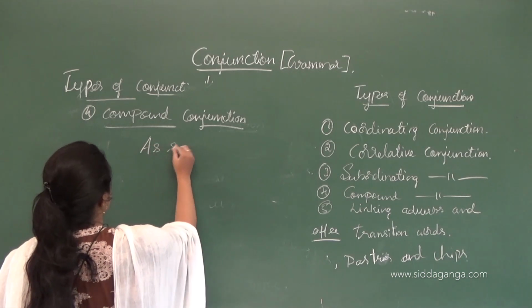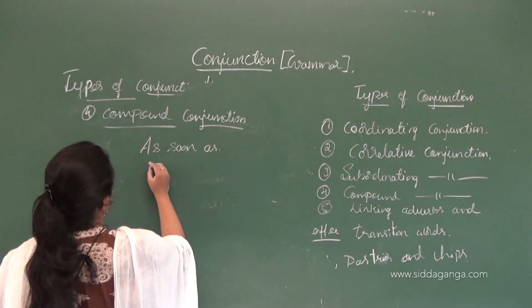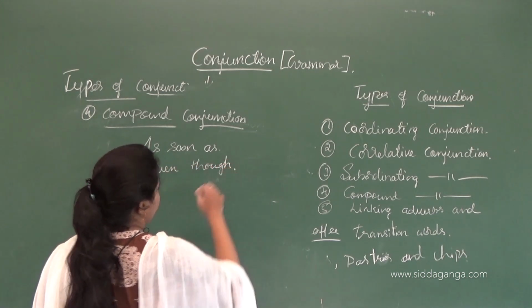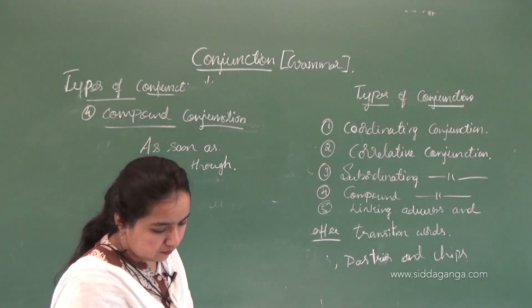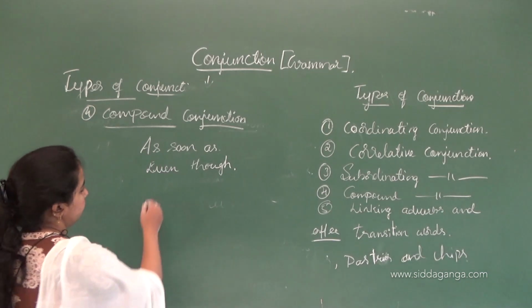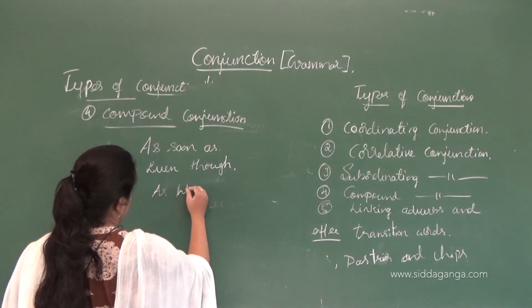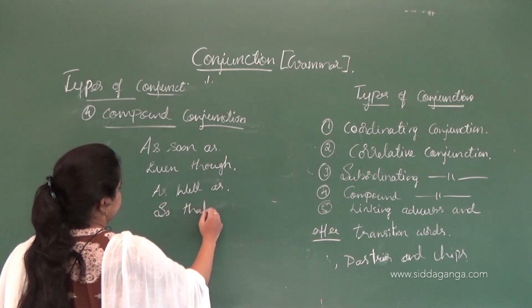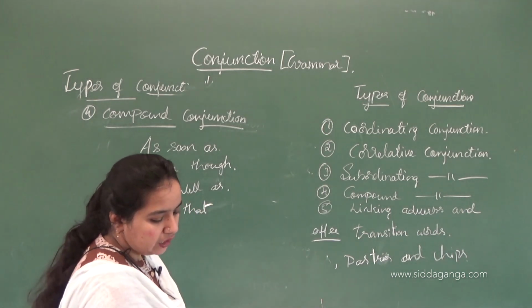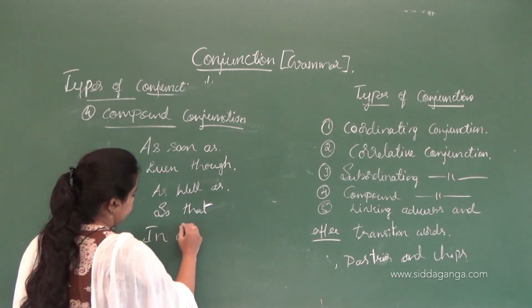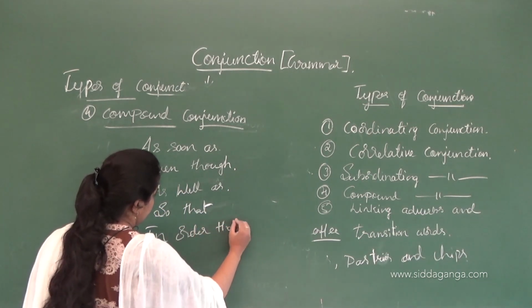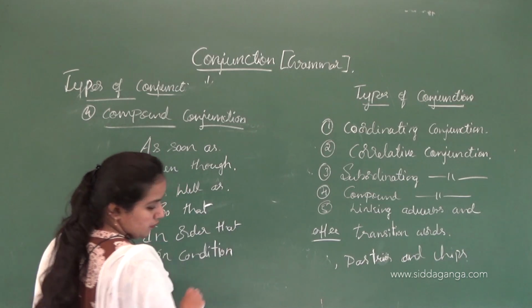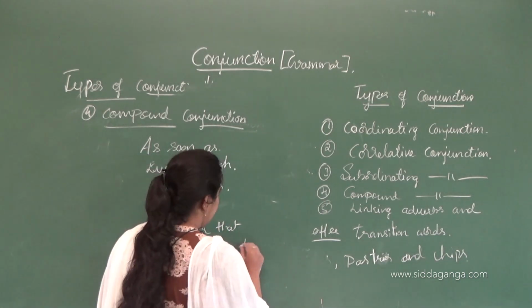That is as soon as, even though, as well as, so that, in order that, on condition that, even if.